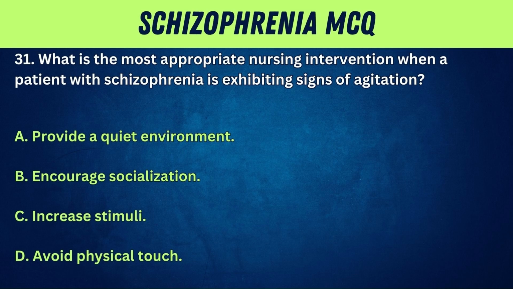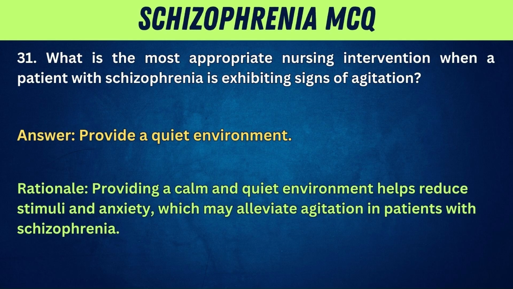31. What is the most appropriate nursing intervention when a patient with schizophrenia is exhibiting signs of agitation? A. Provide a quiet environment. B. Encourage socialization. C. Increase stimuli. D. Avoid physical touch. Answer: provide a quiet environment. Rationale: providing a calm and quiet environment helps reduce stimuli and anxiety, which may alleviate agitation in patients with schizophrenia.